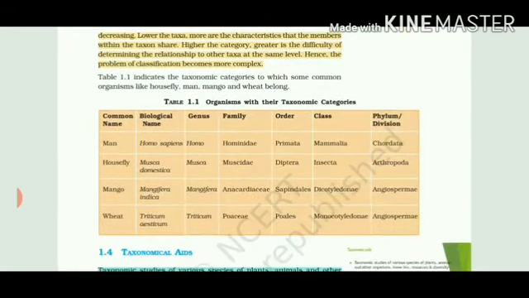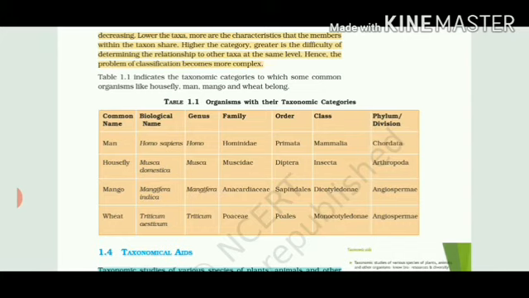You have to learn this table 1.1 because these examples could be asked during exams. Man: the biological or scientific name is Homo sapiens. Genus is Homo and they belong to family Hominidae. Order is Primata and class is Mammalia. Phylum or division is Chordata. Why is division written? Because if we are talking about plants, we have to write division. If we are talking about animals, it is phylum.